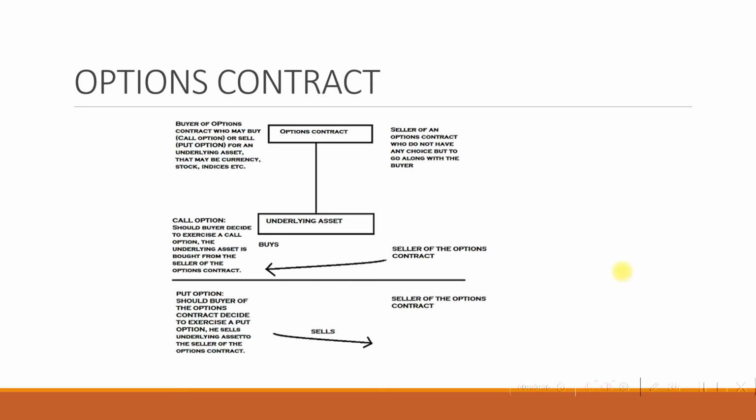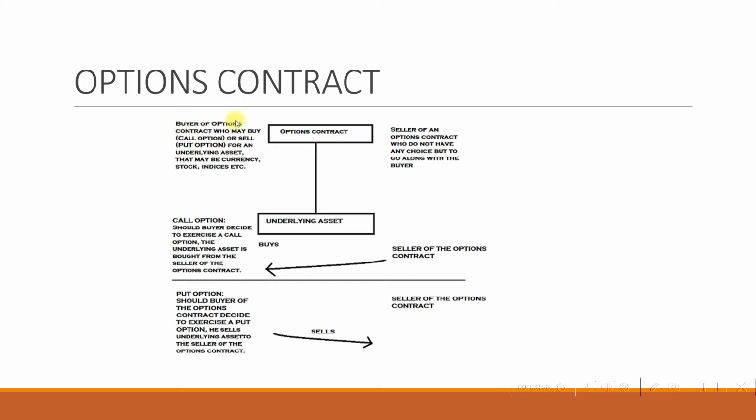Let us try to illustrate it with the help of a diagram, so that whatever is not clear can be made clear. There are two basic things here in an options contract. One is the options contract itself and the other thing is the underlying asset. In an options contract, there are two parties, just as I was telling you earlier.